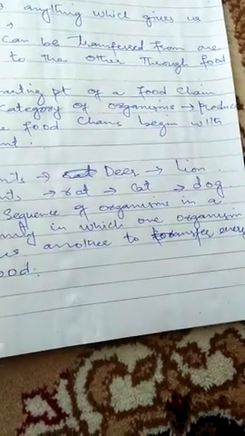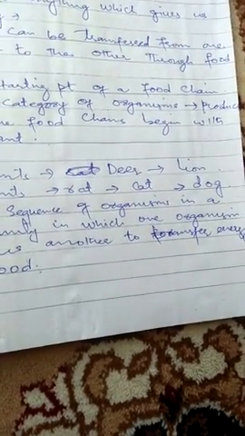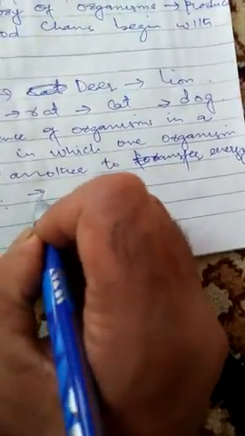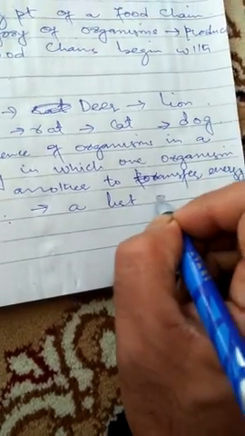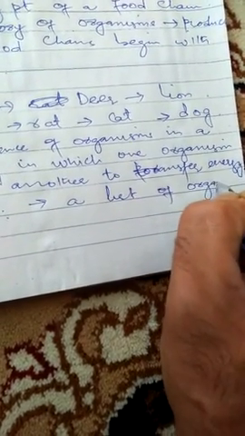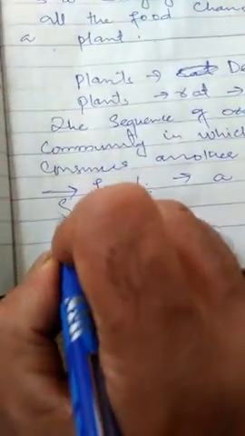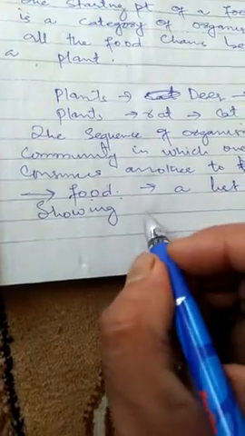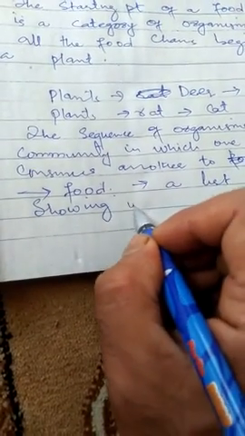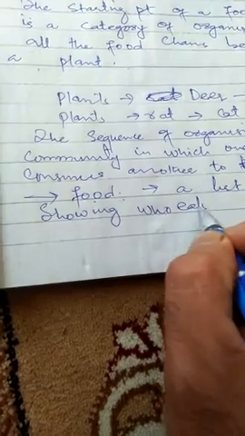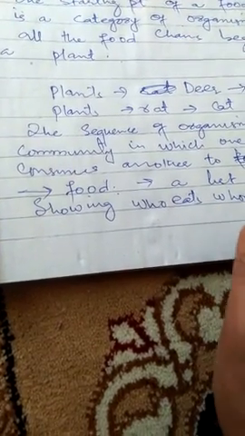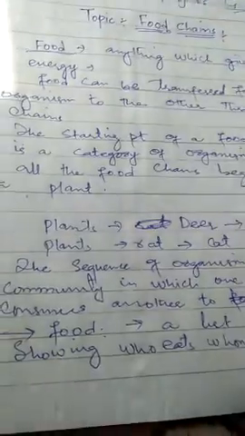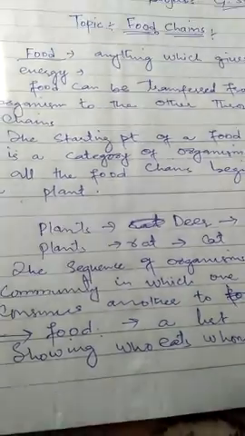Food chain. In simple words, it is a list of organisms showing who eats whom. This sequence or this list, this order, is called food chain.